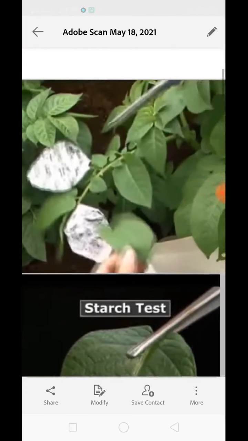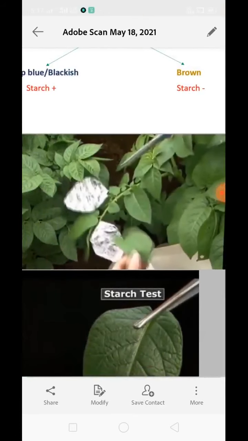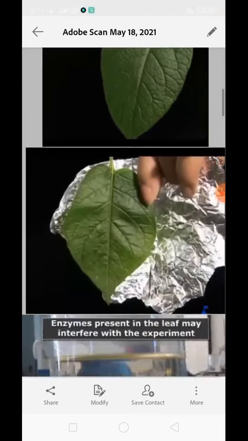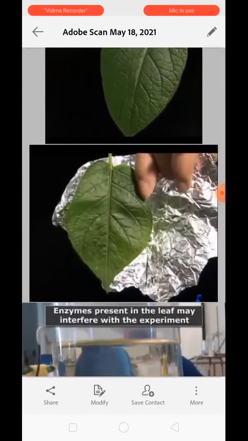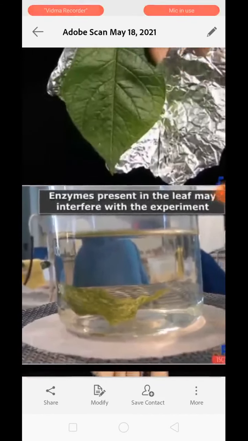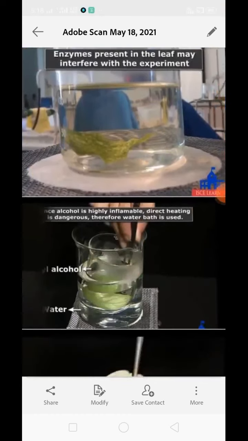Over here the normal leaves are present. Now we will cut these leaves out from the plant. This is the normal leaf and this is the wrapped up leaf. In the next step, we will put these leaves into boiled water for a few minutes. This will destroy the enzymes present in the leaf, which may interfere with the experiment, and it also will kill the cells of the leaf.